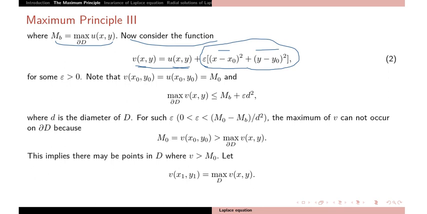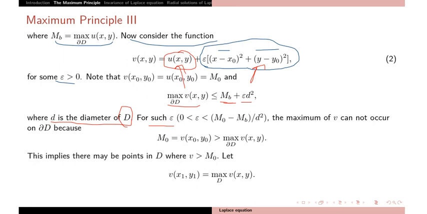For some positive epsilon, we can check that v at (x0, y0) is the same as u, so m0. And from this relation, the maxima of v on the boundary is less than mb plus epsilon d squared, where d is the diameter of that set D. You can think of D as a circle.